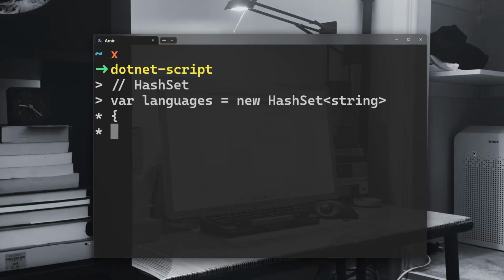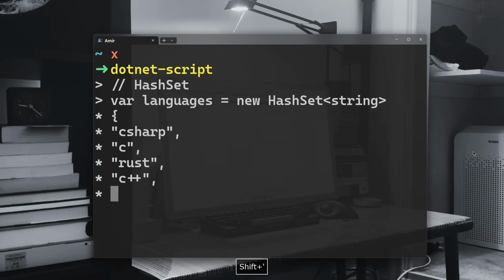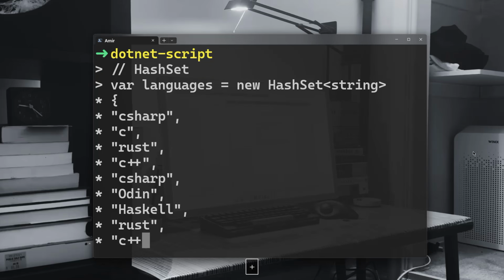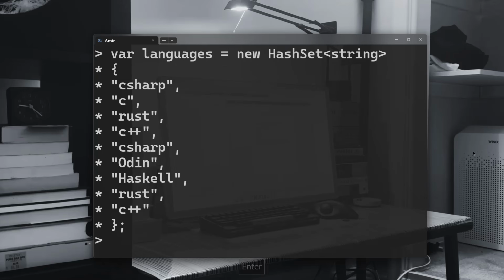Let's open curly braces and let's have different languages. So let's have C#, let's have C, let's have Rust, let's have C++, let's have C# again, let's have Odin, let's have Haskell, let's have Rust again, and let's have C++ again. Let's shut that and let's check out these are our languages hash set.